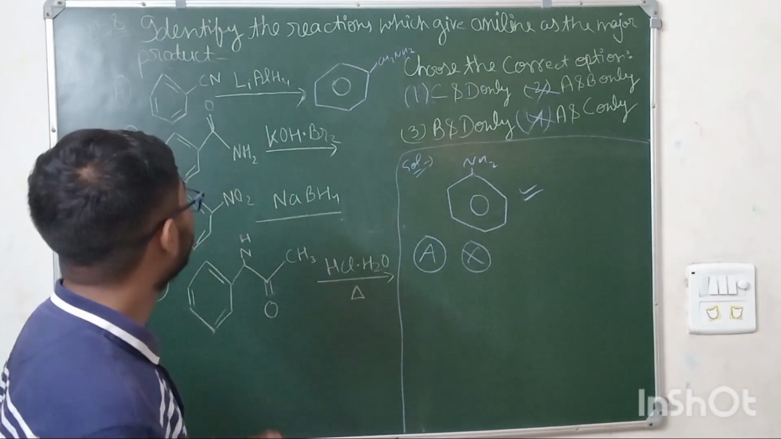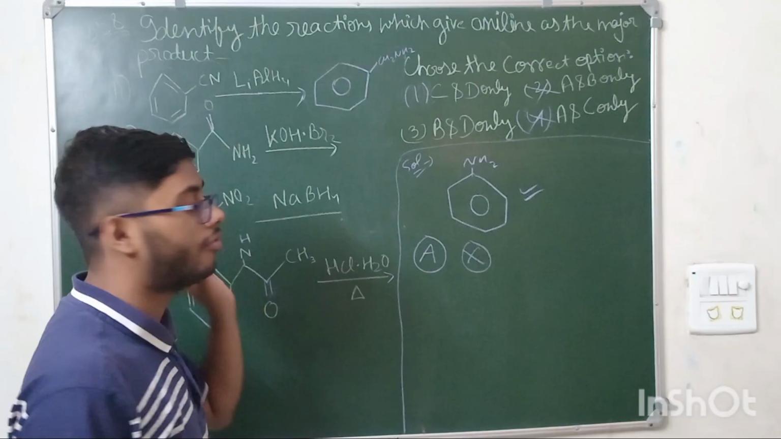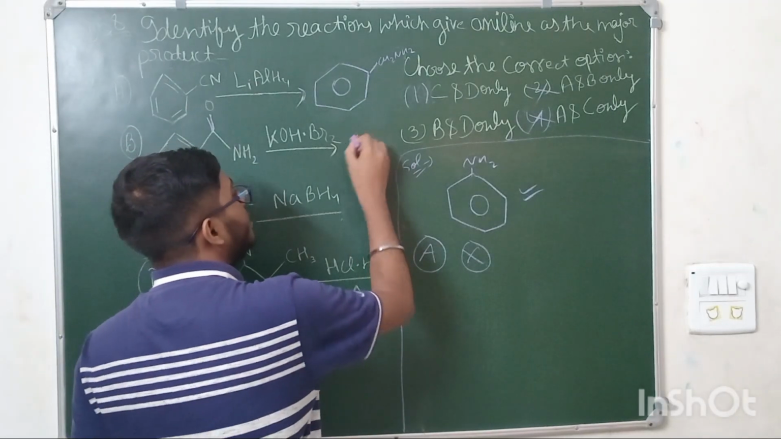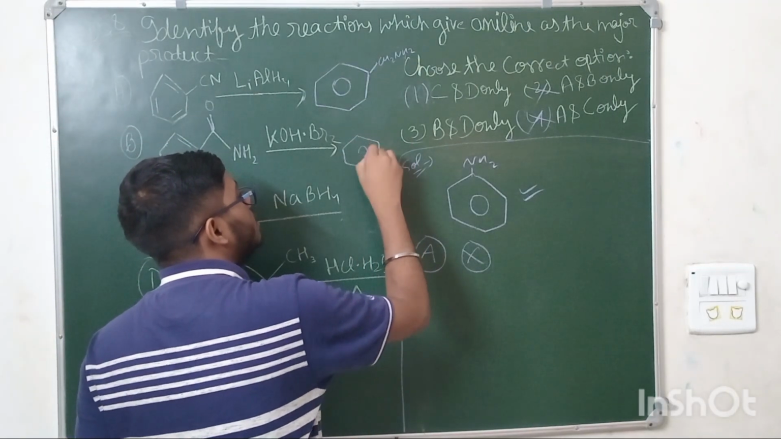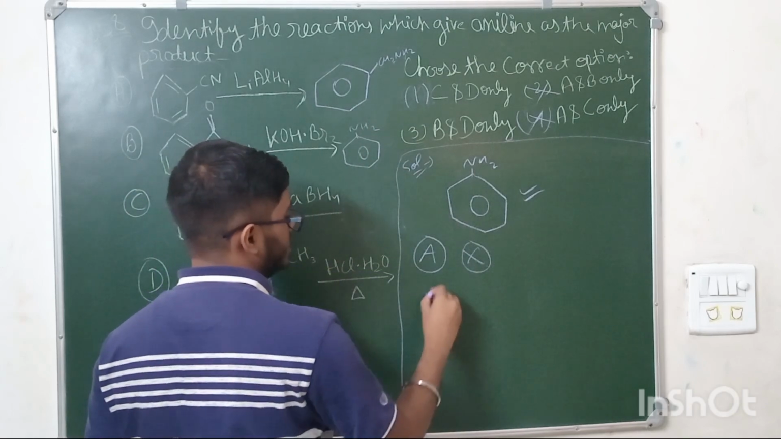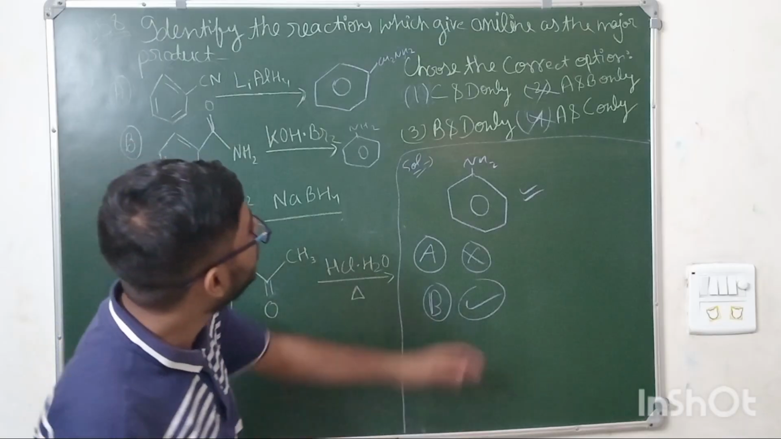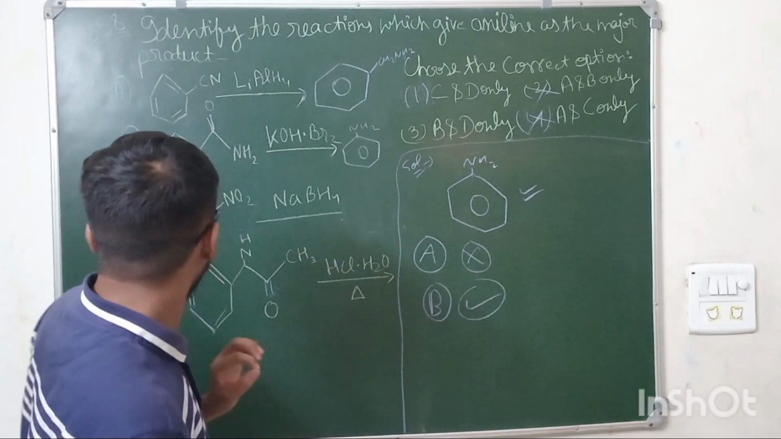Okay. Now second reaction, reaction of amide with KOH and Br2. This is the Hofmann bromamide degradation reaction. It gives aniline as the major product. Means option number B is our answer. So option B is here. If you see, option number B is the answer.